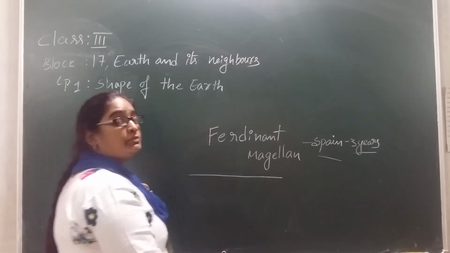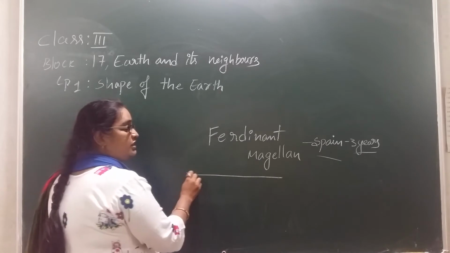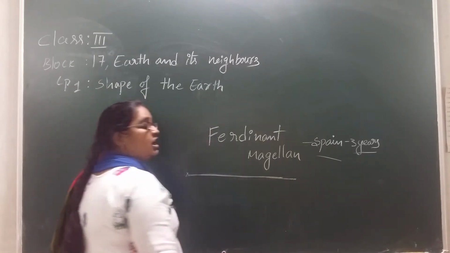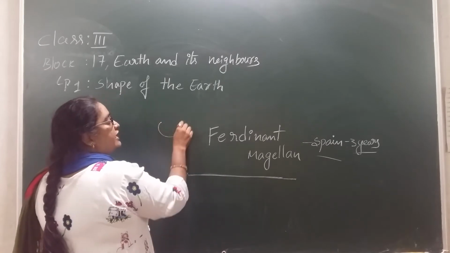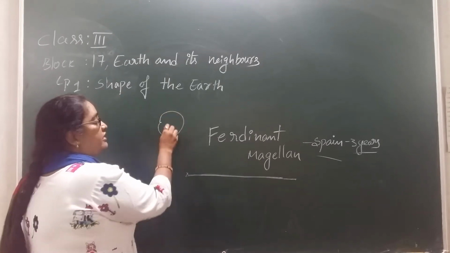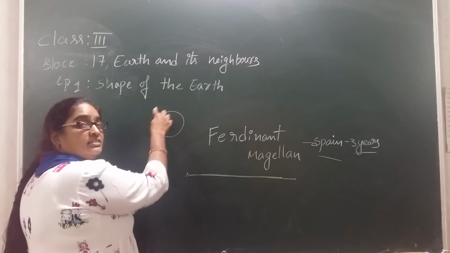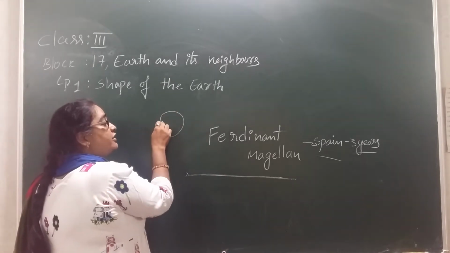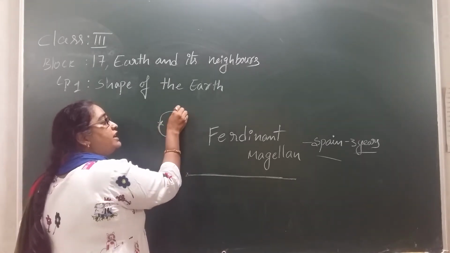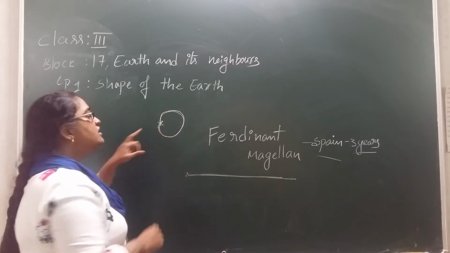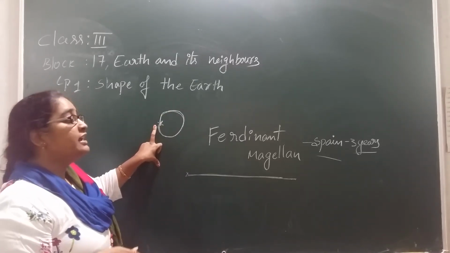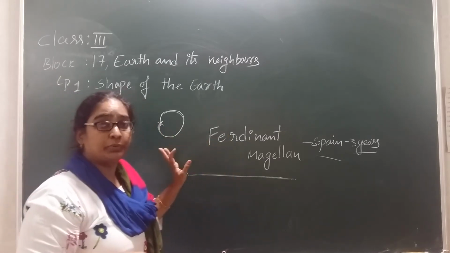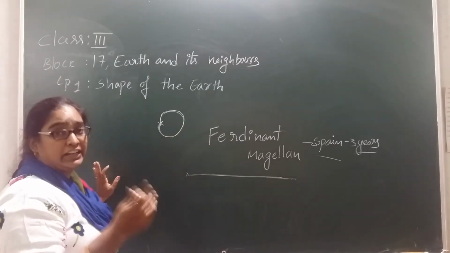When he started from Spain, he travelled in one direction for up to 3 years. After 3 years, he reached the same place exactly where he started. Because he travelled in one direction and again reached the same place where he started, Ferdinand Magellan proved that earth doesn't have any edges.